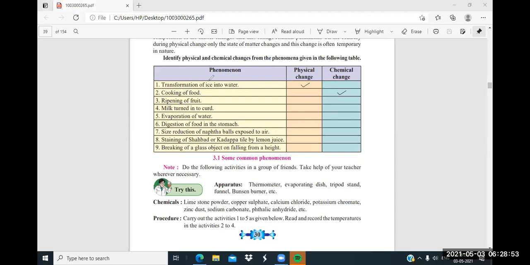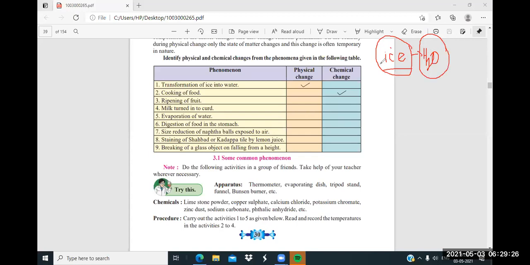Now here, transformation of ice into water. Ice is converted into water. What change will it be? Physical change. Why is it a physical change? Because water can be converted to ice again.